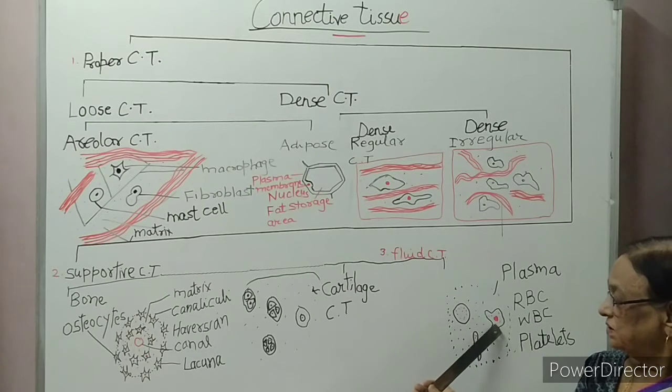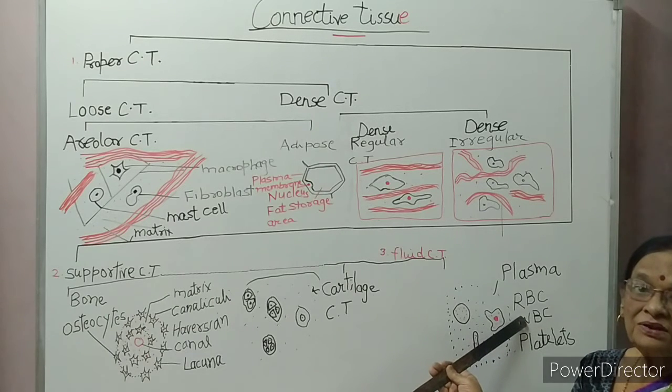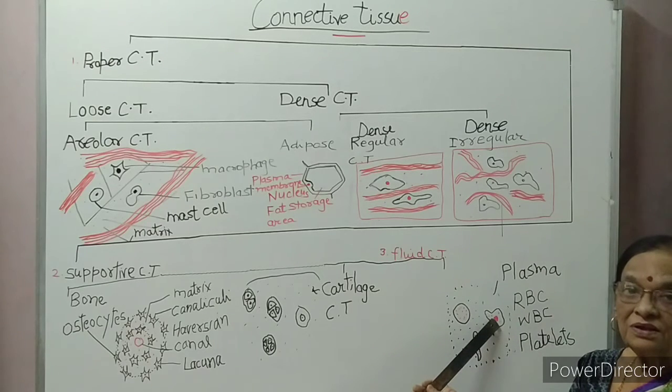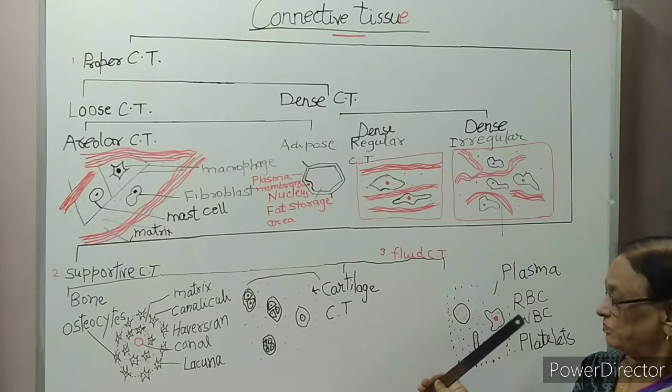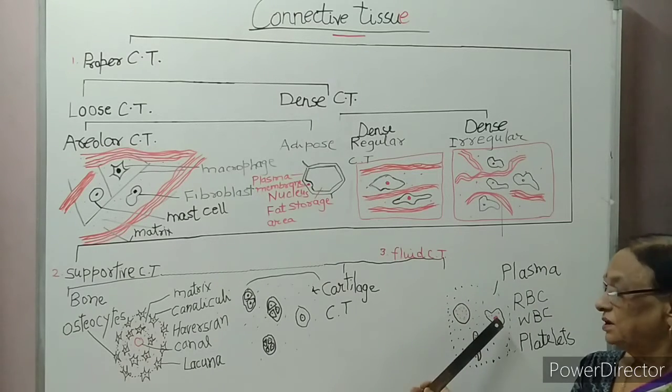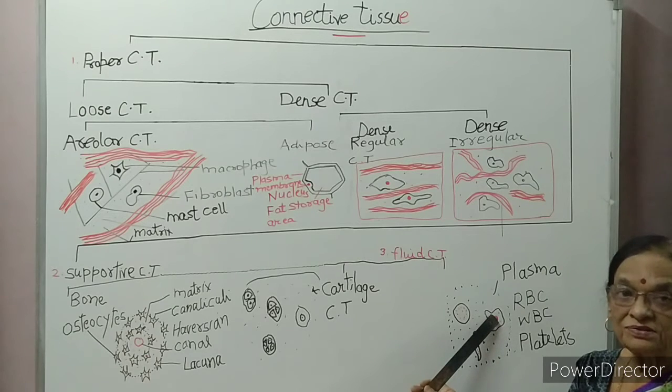WBC. What is WBC? White blood corpuscles or leukocytes. They are irregular in shape and have a prominent nucleus. What is the difference between RBC and WBC? RBC are red in color due to hemoglobin. WBC are colorless.